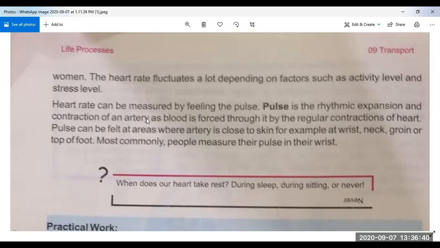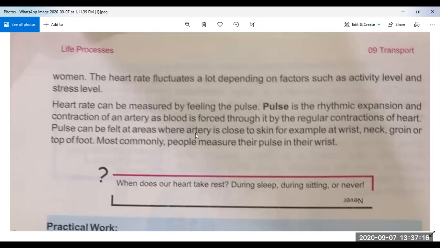Why? Because when the blood is passed through it forcefully by the regular contractions of the heart, as the heart contracts and relaxes, the blood is pushed into this artery. And because of that, we can measure the heart rate. Pulse can be felt at areas where the artery is close to the skin.